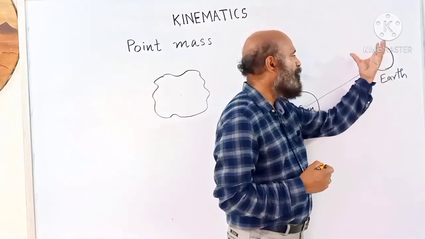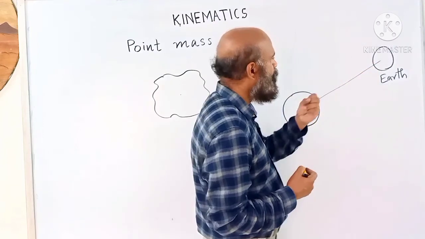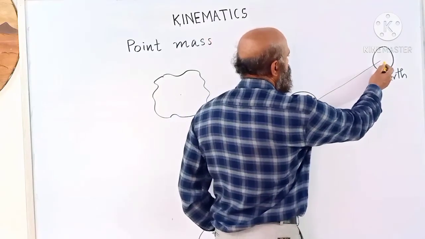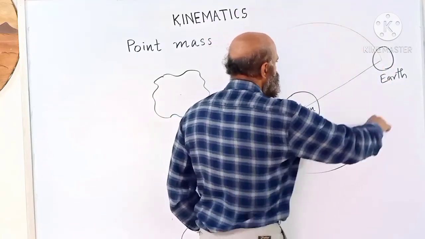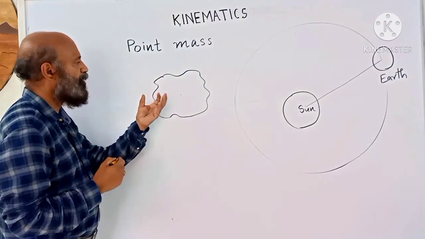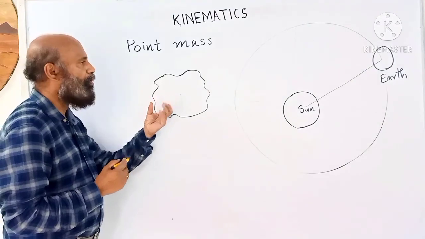So earth can be considered as a point mass when we deal with the motion of the earth around the sun. So the point mass concept is very important while describing the motion of objects.